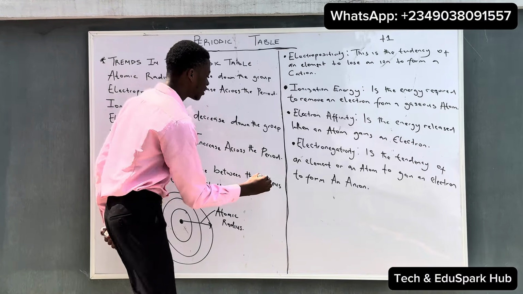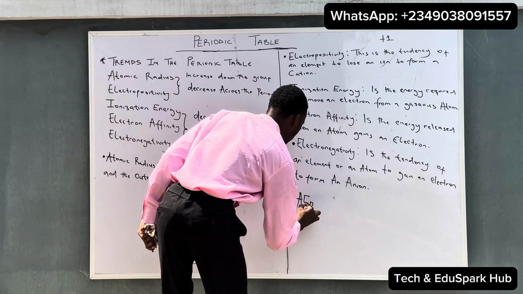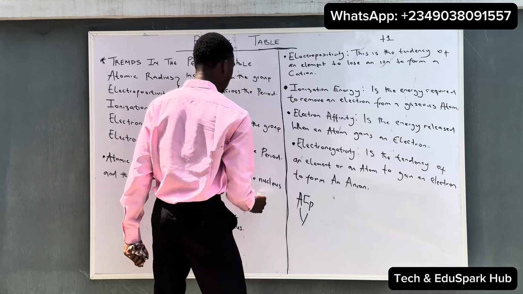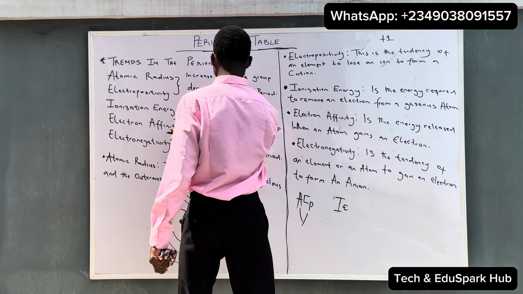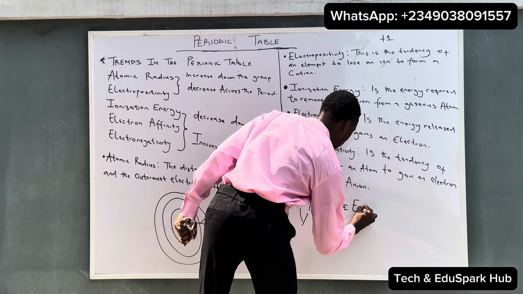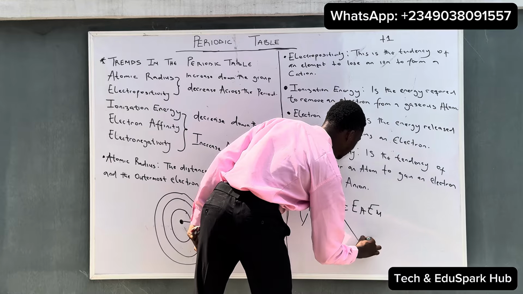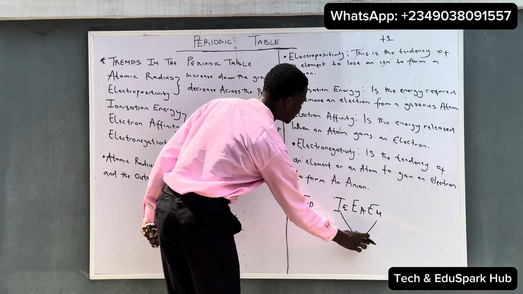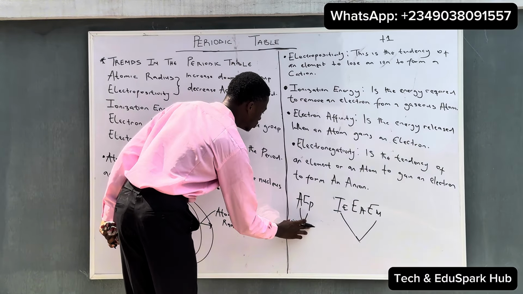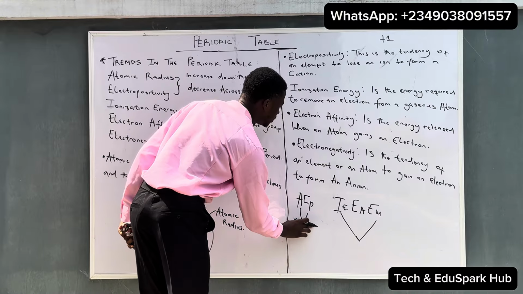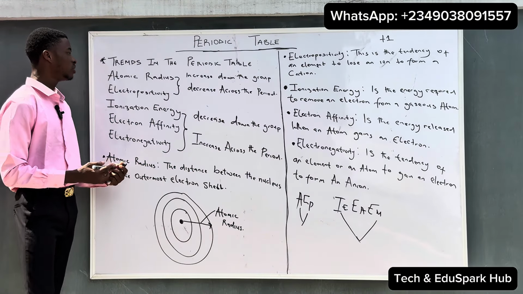So you can use the atomic radius and the electropositivity; these two are together. And also ionization energy, which is IE, electron affinity, which is EA, and lastly electronegativity, which is EN. Just know that these three are also together. So these three decrease down the group and increase across the period, and these two decrease across the period and increase down the group. So these are the major trends on the periodic table.